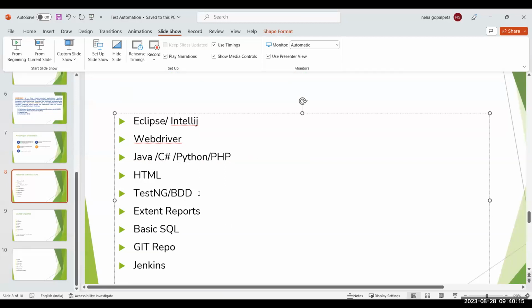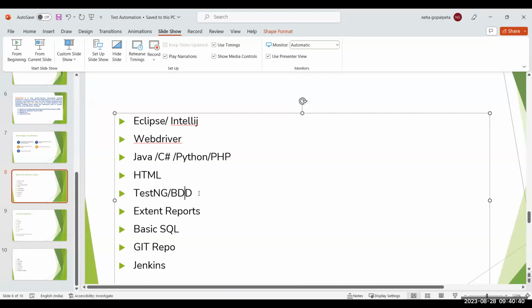Why people are moving towards BDD: whenever you share the report with multiple audiences, like the product owner or the business head, they will easily understand what exactly you are doing. So they will be giving some file, the product. You'll get to know the detailed roles, maybe with manual testing codes.